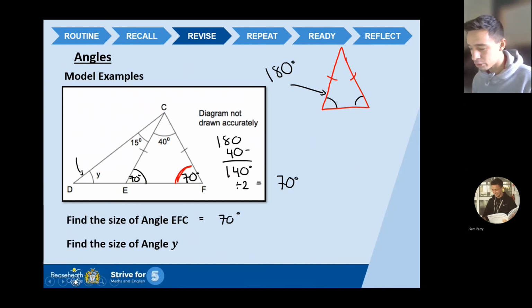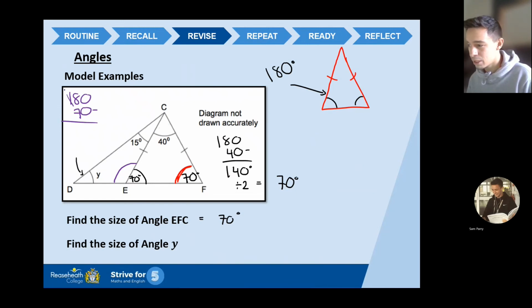Okay, so let me change the colour of my pen. Let's go purple. So if I know this one here is 70, then I know I need to add a number to 70 to get 180. And the only number I can add to 70 to get up to 180 is 100. I'm going to prove why. 180, take away 70.